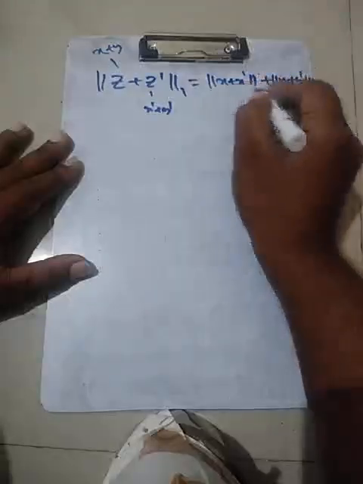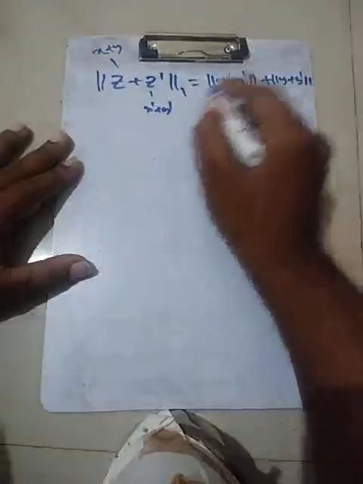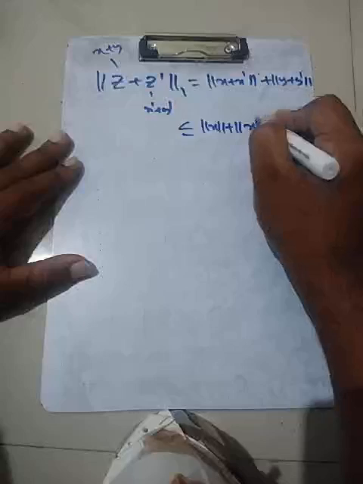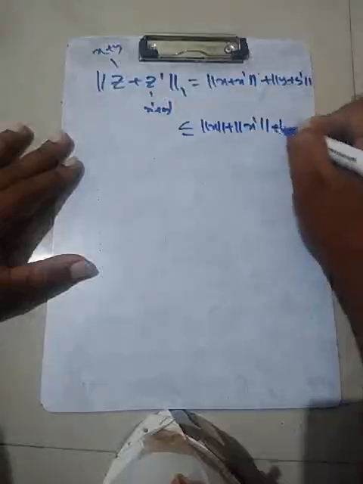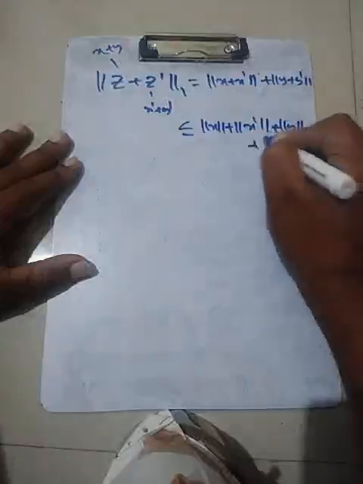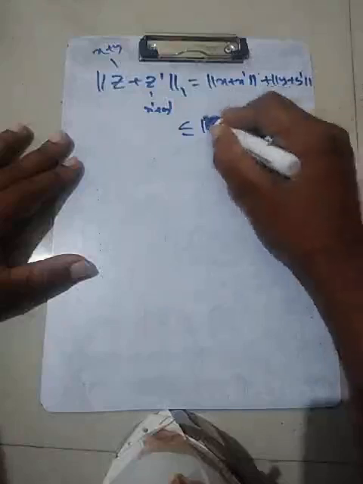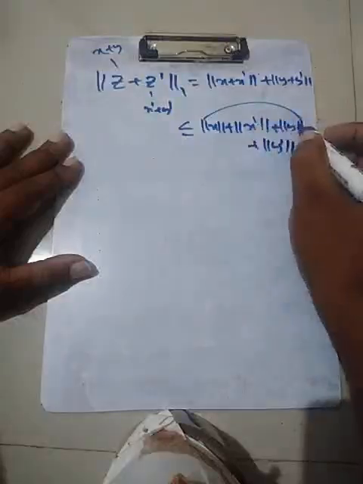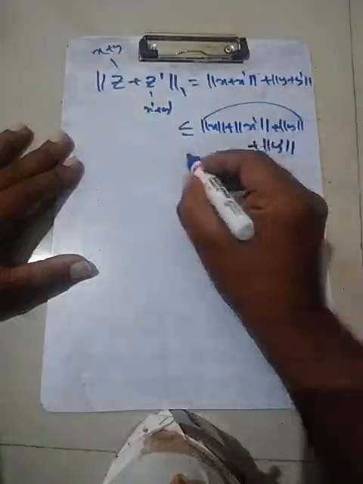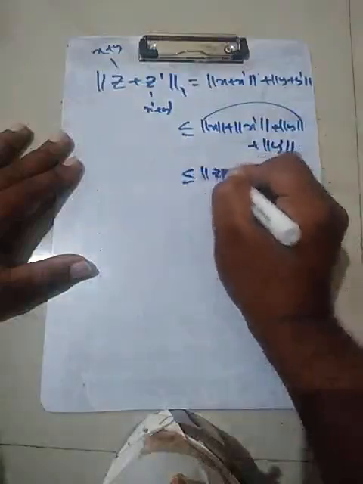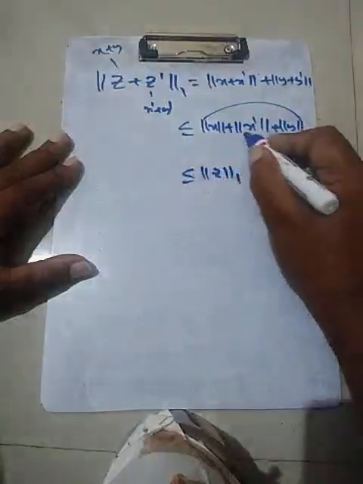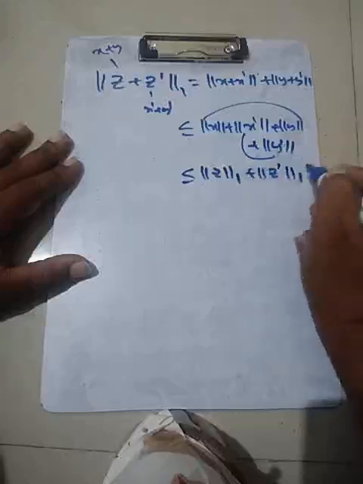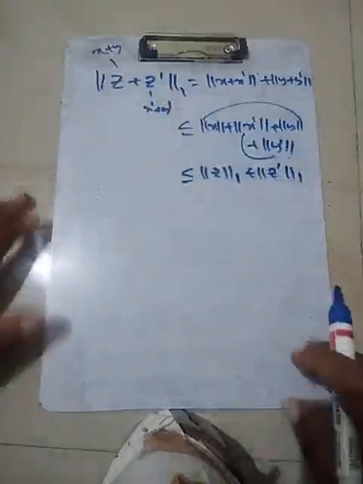Norm of X plus X dash is less than or equal to norm of X plus norm of X dash, and similarly for Y. The sum of these two terms is nothing but the one norm of Z, and these two terms are the one norm of Z dash. So the triangle inequality holds.